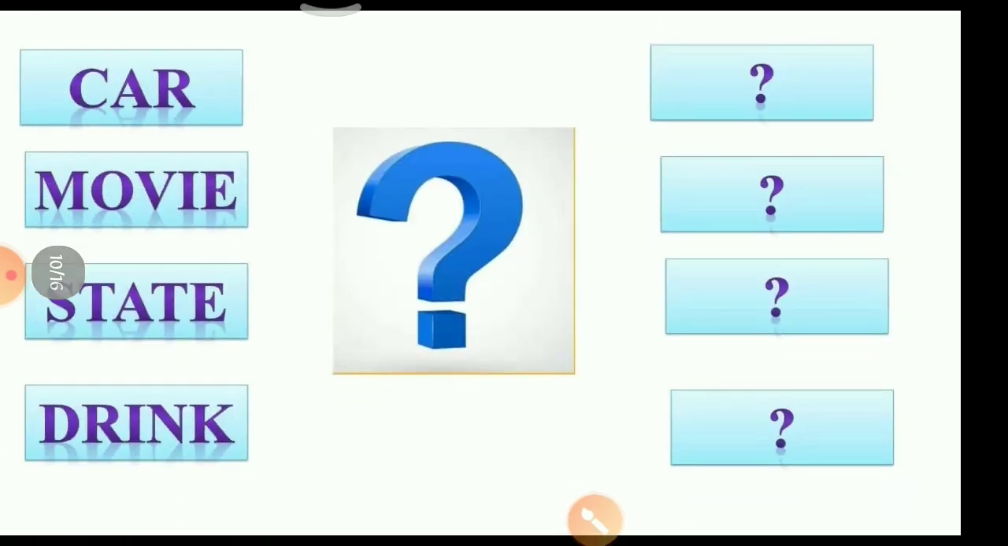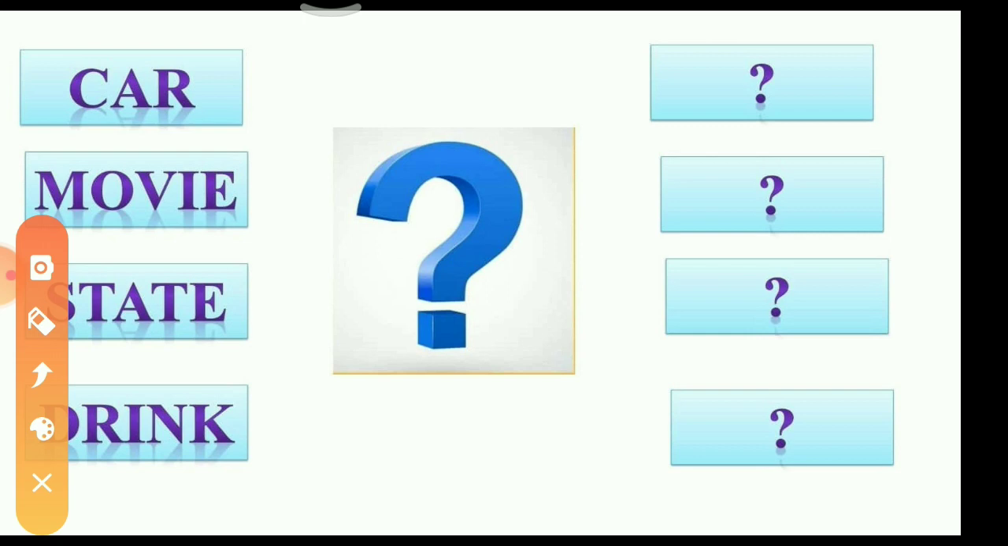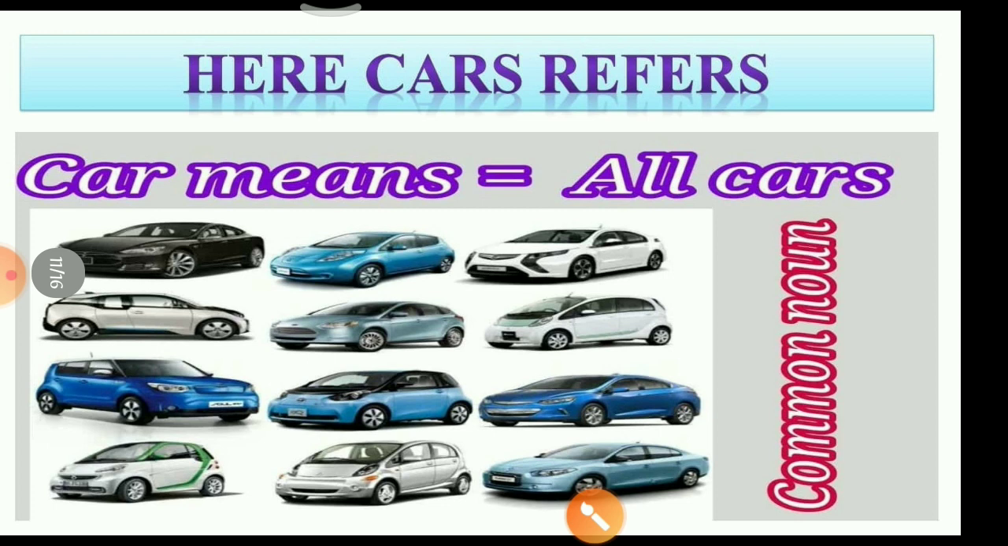As we come to know, when we are talking about the car, we don't exactly know which car. In the same way, movie is there, we don't know exactly which movie. In the same way, state is there, we also don't know which state. Drink is there, again the same, common one. So these are the common examples which we may not understand. Here, car means we have varieties of car. See in the picture, car means all kinds of cars come in that.